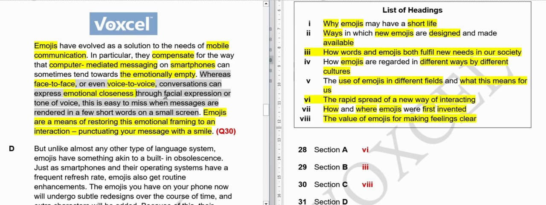Okay, or are you happy while talking to them. From your tone of voice they can understand are you willing or are you interested in their talks or not. But in messages it can sometimes be quite difficult to understand, so that's when emojis come into play. They restore that particular emptiness, they fill in that particular gap, and they convey your feelings much better. So that's why the eighth option will be our answer. I hope it is clear.